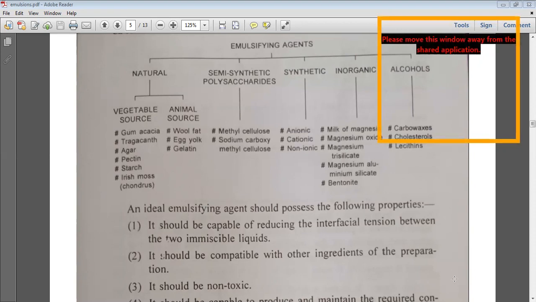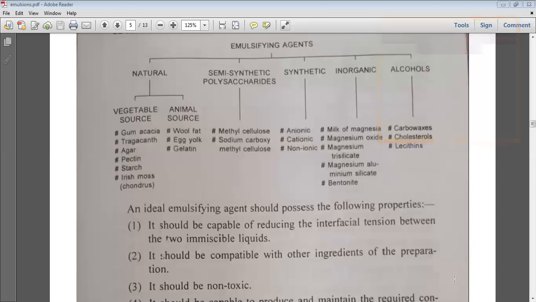Semi-synthetic agents include methyl cellulose, sodium carboxymethyl cellulose, and ethyl cellulose. Synthetic emulsifying agents are anionic, cationic, and non-ionic. Inorganic emulsifying agents are milk of magnesia, magnesium oxide, magnesium trisilicate, magnesium aluminium silicate, and bentonite.